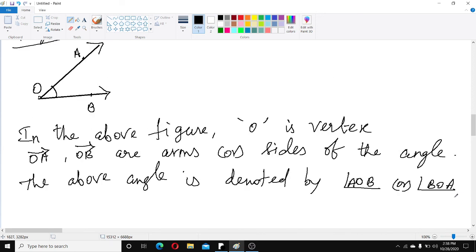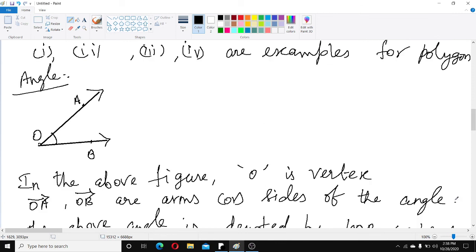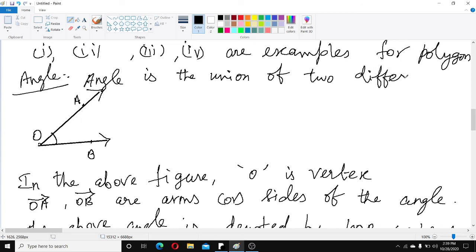Now I will write the definition. Angle is the union of two different rays having the same initial point.